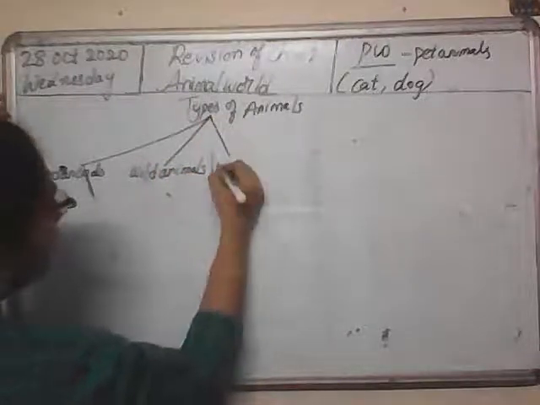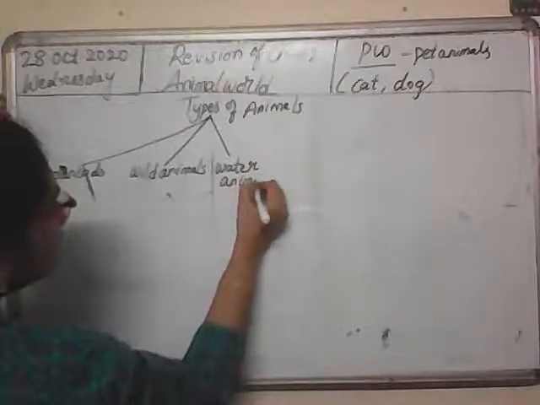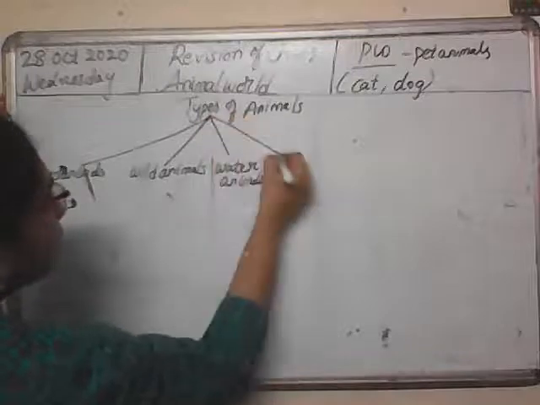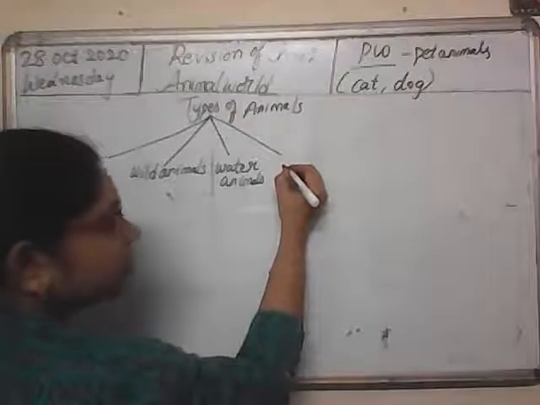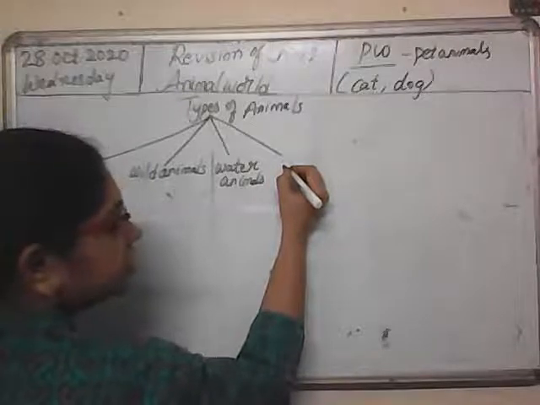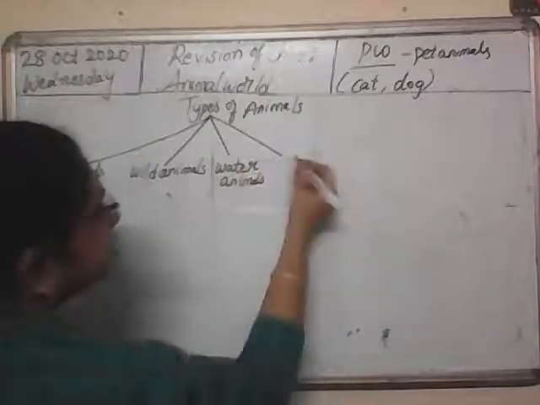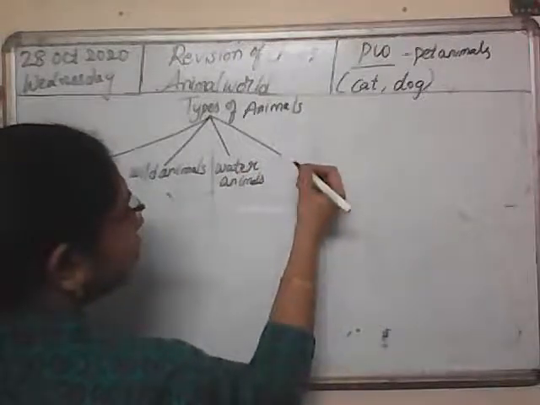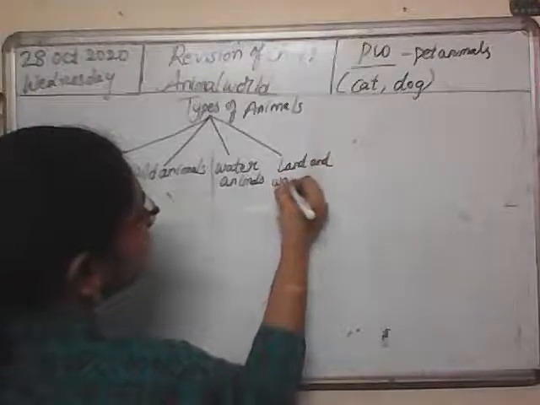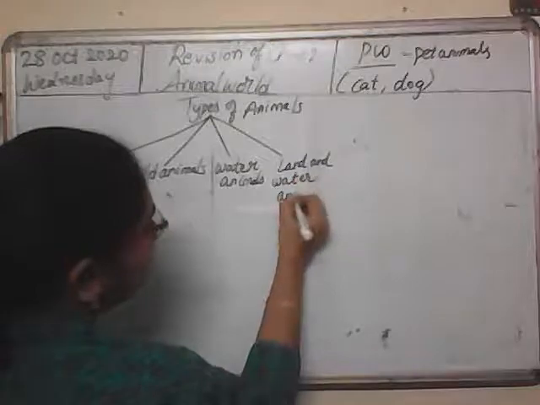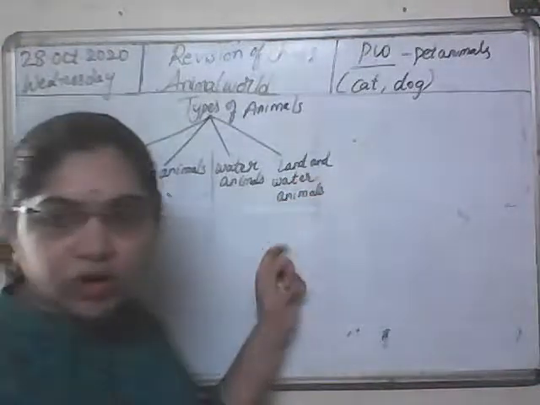Then water animals. Then after water animals, animals which live both on land and water. We learned even about land and water animals.